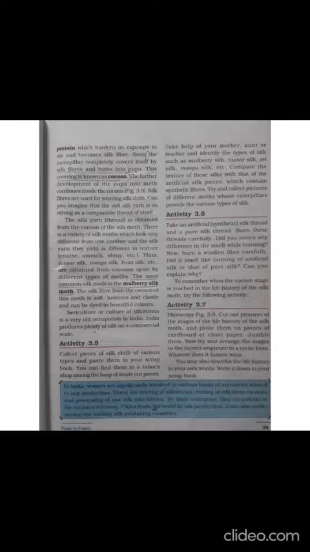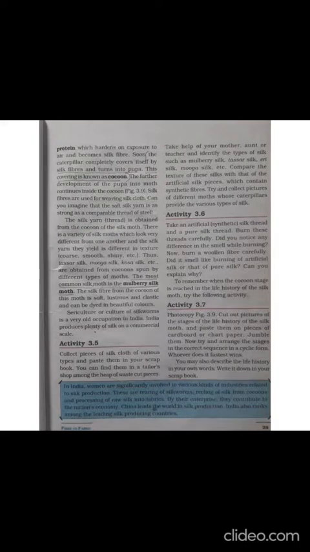Silk fibers are used for weaving silk cloth. Silk fibers are as strong as a comparable thread of steel, so we can compare silk fibers with a thread of steel. Now you all understood that we get silk fibers from the cocoon of the silk moth. There are many varieties of silk moth, and of course the silk fibers will also differ in texture, that is, in smoothness, roughness or shiny appearance.